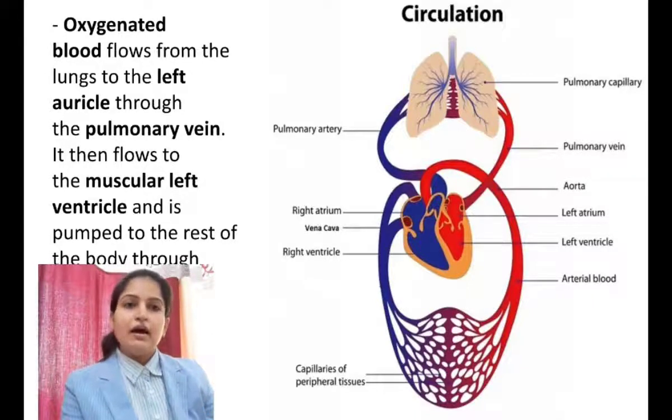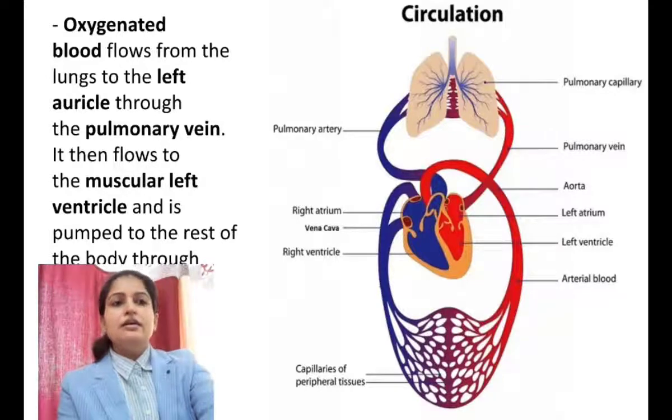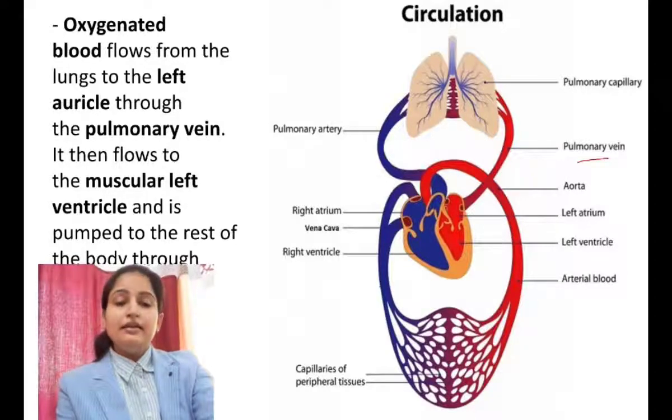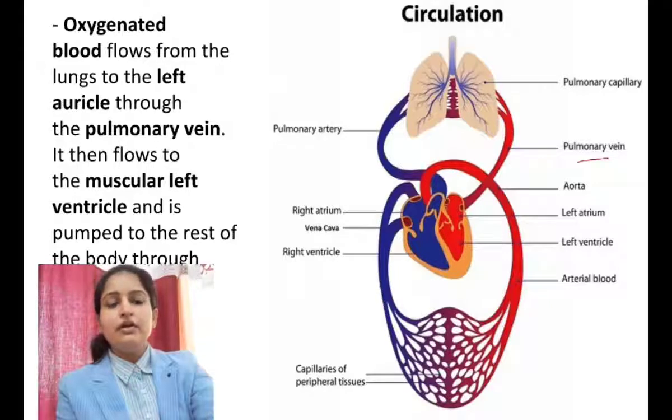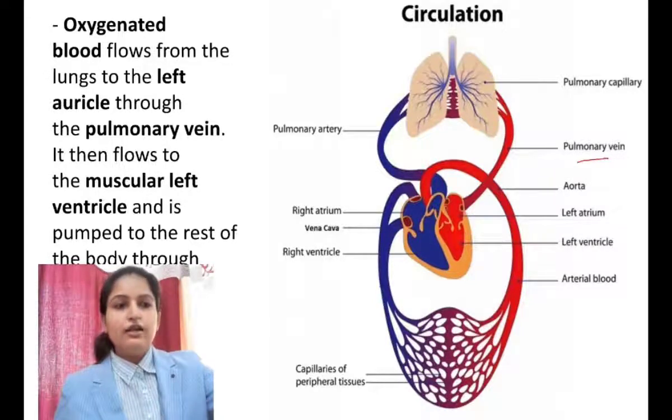In the second part, when the blood goes into the lungs through the pulmonary artery, the deoxygenated blood is converted into oxygenated blood, and again by the pulmonary vein it comes back into the left auricle, and through the bicuspid valve it comes into the left ventricle, and by systolic contraction it is pumped into the aorta, and the aorta supplies oxygenated blood to the whole body through capillaries.